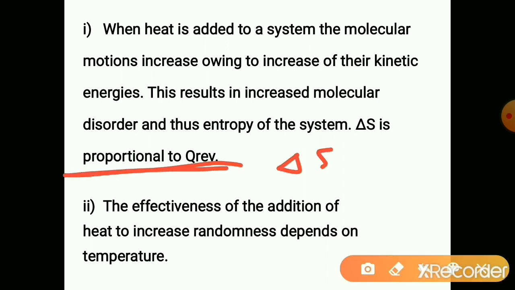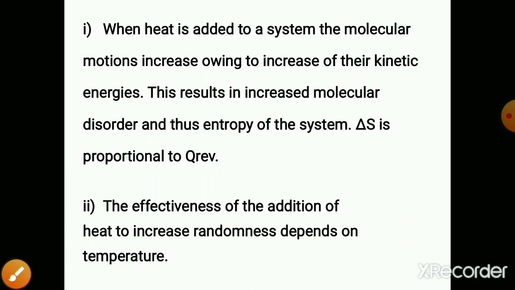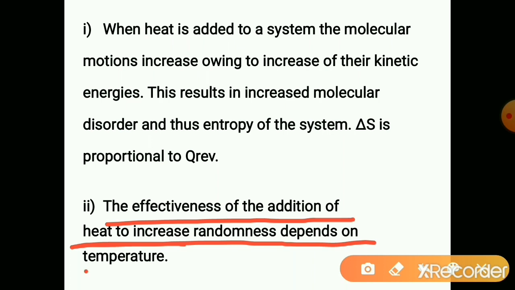So delta S is equal to Q reversible divided by T. So delta S is directly proportional to Q reversible, because as the heat increases, entropy increases. When heat is added, entropy increases. The effectiveness of the addition of heat to increase randomness depends on the temperature.